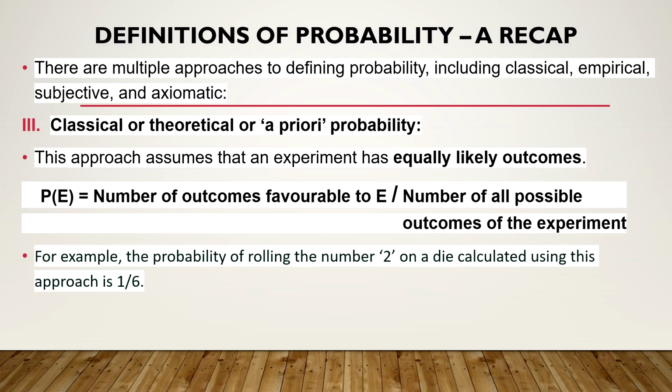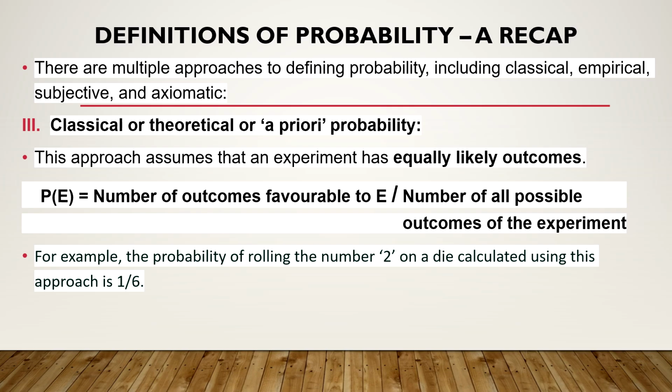The third approach is the classical or theoretical approach, or it is called the a priori type of definition. This approach assumes that an experiment has equally likely outcomes. For example, if you are rolling a die, then the probability of each of the outcomes, that means 1 occurring, 2, 3, 4, 5, 6 occurring, is 1 upon 6. So they are equally likely. So this is used where the outcomes are considered to be equally likely.